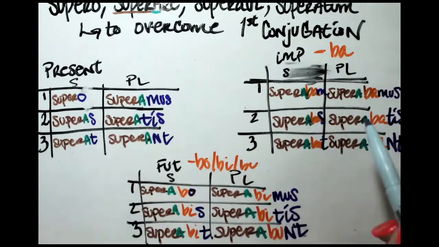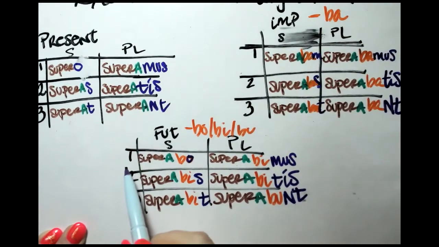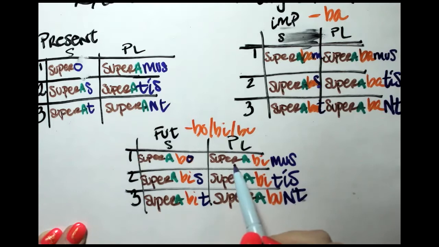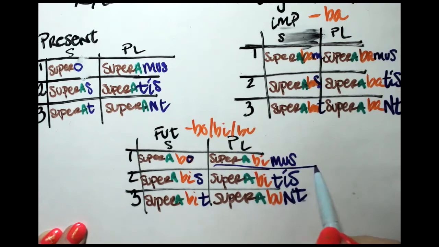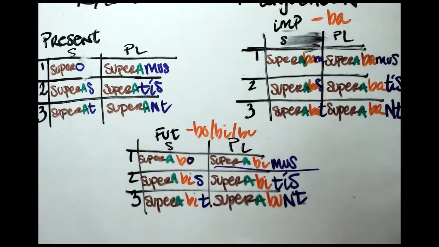Present, nope, we don't need you. Imperfect, nope, we don't need it. Future, yes. We need first person singular, no. Plural, yes. Superabimus. Okay, so let's toss that on here.